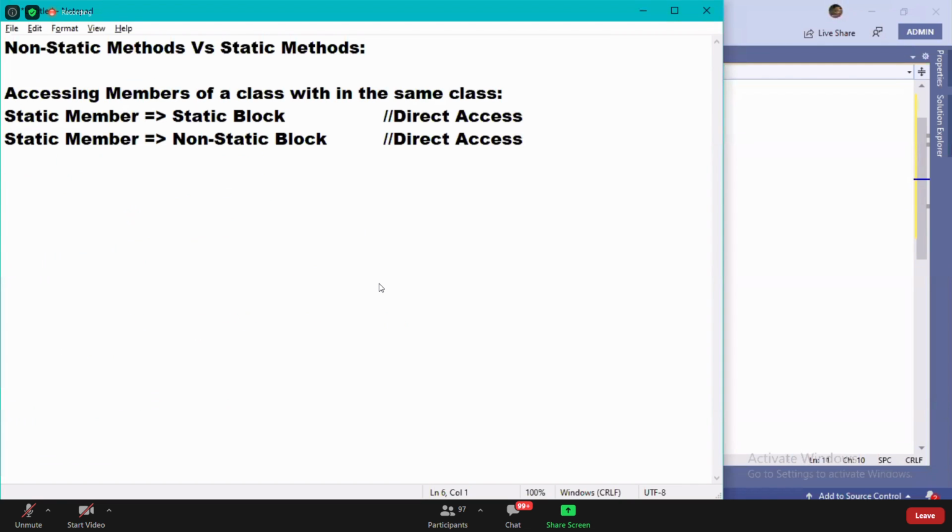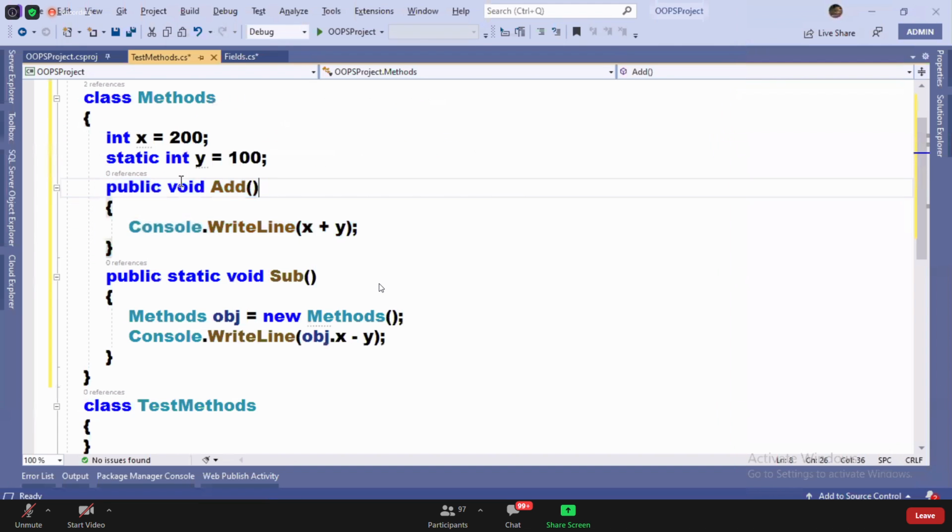Oh, this is also direct access? Yeah. Okay then. I have a non-static member and I want to access it from a non-static block. This is also direct access only. See, X is non-static, add is non-static, directly I called it.